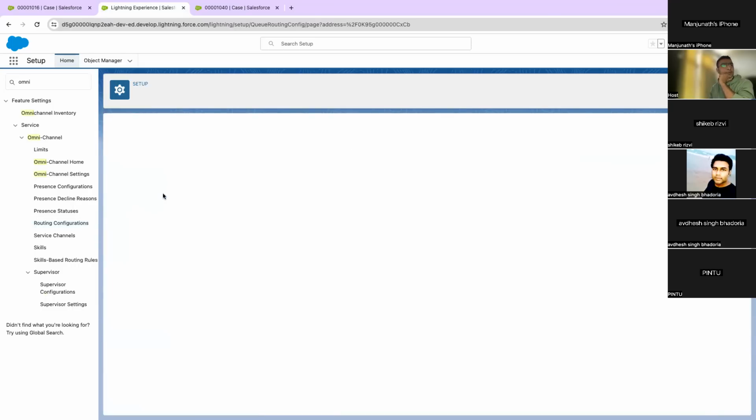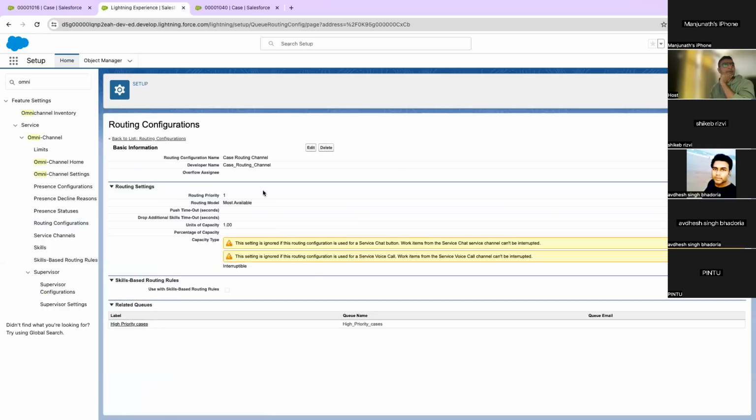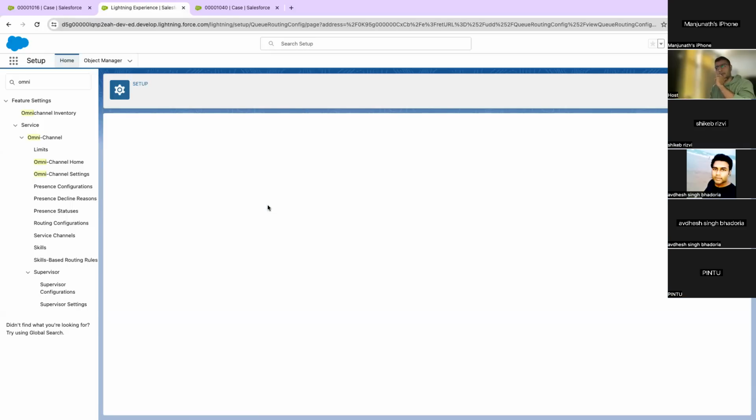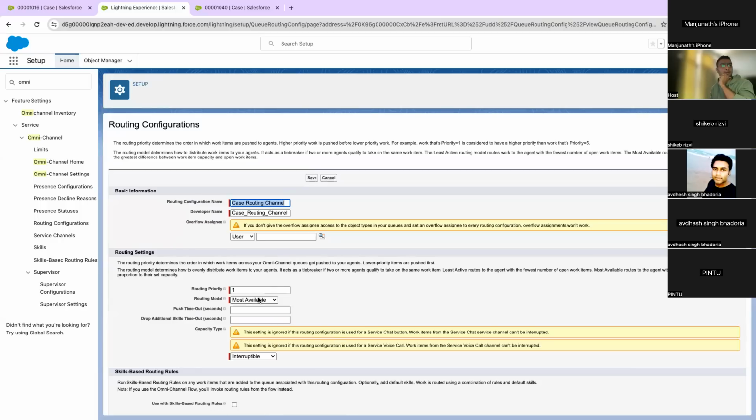When we go to the routing configurations, if you use Apex, Apex opens the whole Pandora's box. And if you use external routing, you can have it customized as per what you want. But that will also involve a lot of coding, a lot of technical work, and a lot of development work. So every org will not be ready for it.